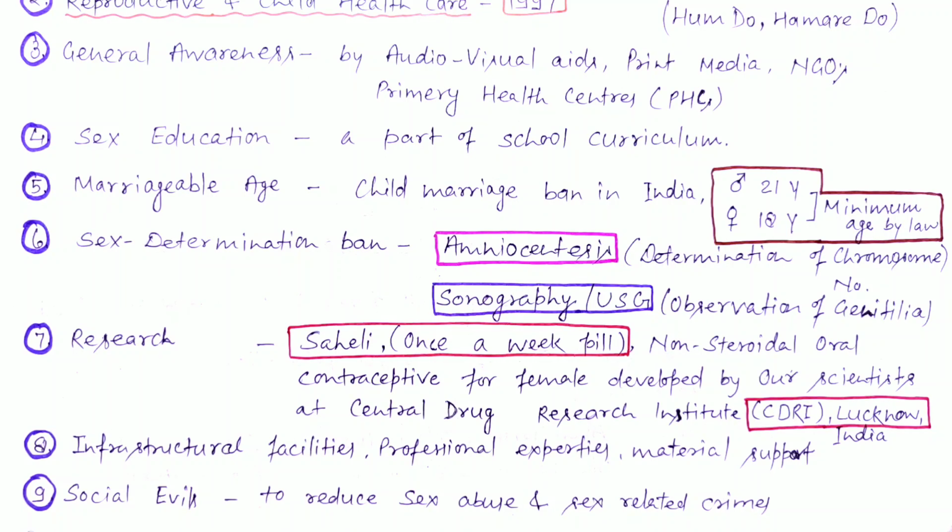Next, for improving reproductive health, there is also a need for infrastructural facilities, professional expertise, as well as material support. There are a number of social evils that we have to reduce, like sex abuse and sex related crimes, that may also contribute to improving reproductive health.